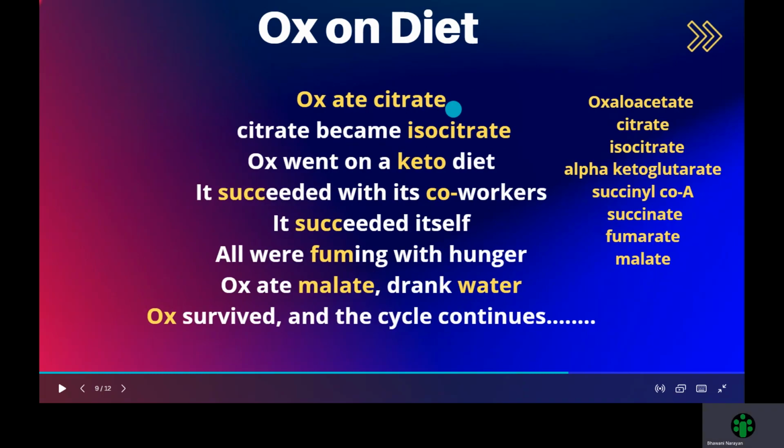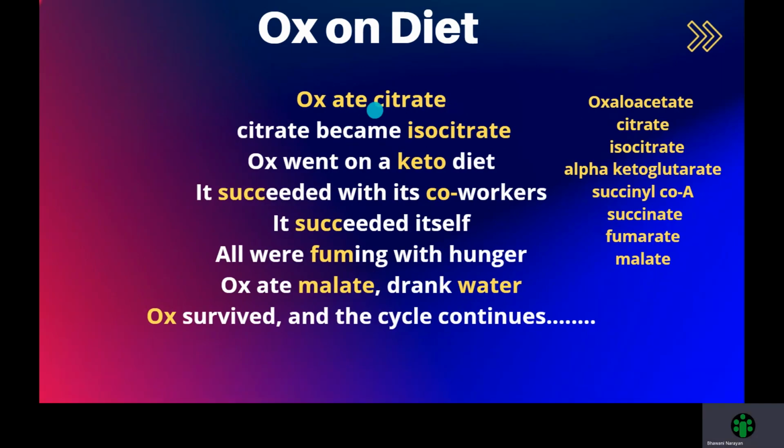Ox ate citrate. The first metabolite in the TCA cycle is oxaloacetate. Citrate is the second metabolite that we come across in the TCA cycle. Citrate became isocitrate, that is our third metabolite. Ox went on a keto diet. The fourth metabolite is alpha-ketoglutarate. It succeeded with its co-workers. Now the fifth metabolite that we come across is succinyl coenzyme A. It succeeded itself. The sixth metabolite is succinate.